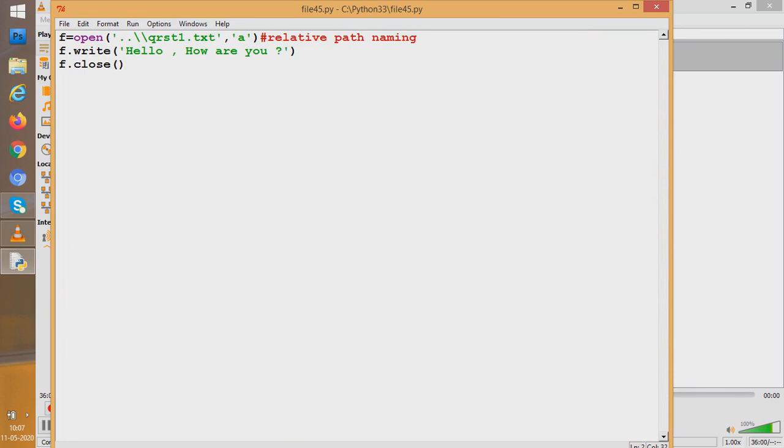Students, in the next class, we will learn about reading from a file. Suppose a file is there and you want to read. Why everything came in the next line? Because I didn't use a /n. If I would have used a /n, so hello, how are you would have been in the next line. So students, I think you have understood how to write and create a new file, append to already existing file. That is what is in our syllabus.